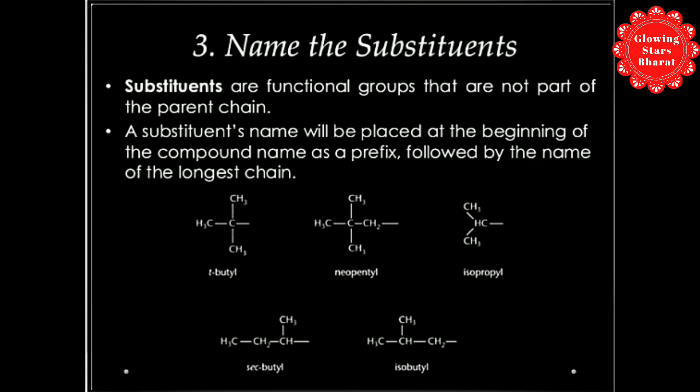Third step is name the substituents. Substituents are functional groups that are not part of the parent chain. A substituent's name will be placed as a prefix in the compound name, followed by the name of the parent chain. See the figure: 1-butyl, neopentyl, isopropyl.